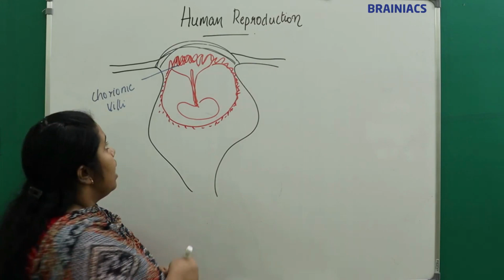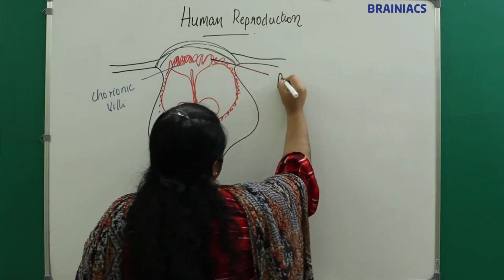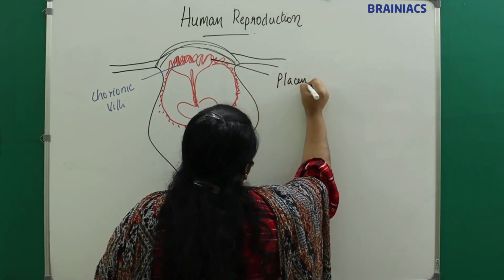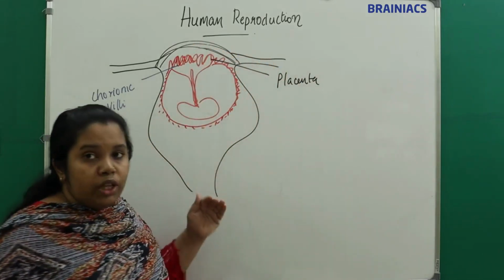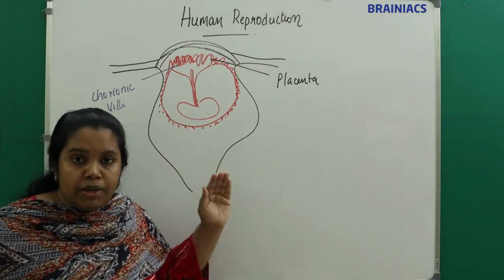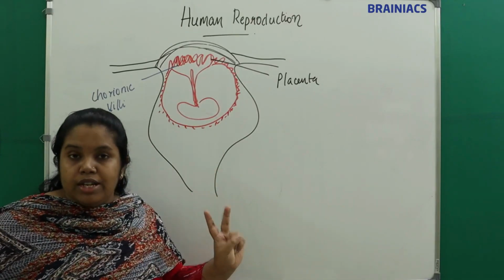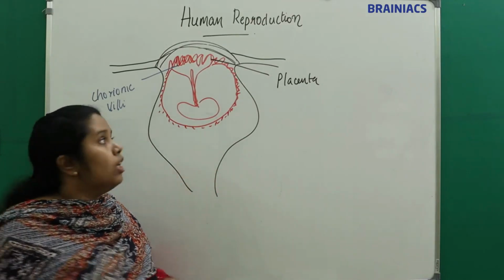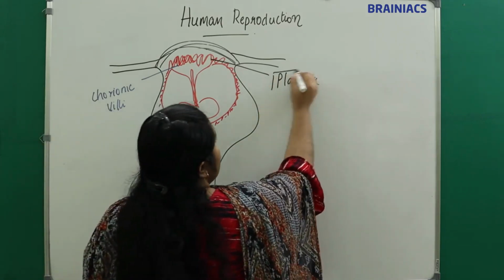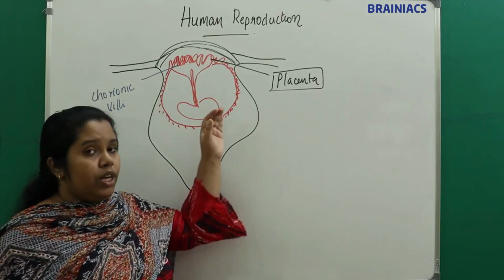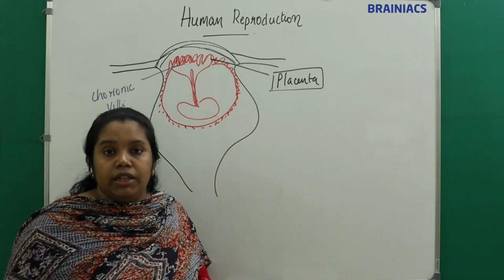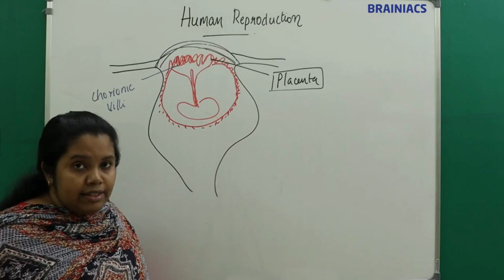This whole structure, the maternal uterus plus the maternal blood vessels and the chorionic villi together, we call the placenta. This is a structural and functional unit between a developing embryo and the mother.